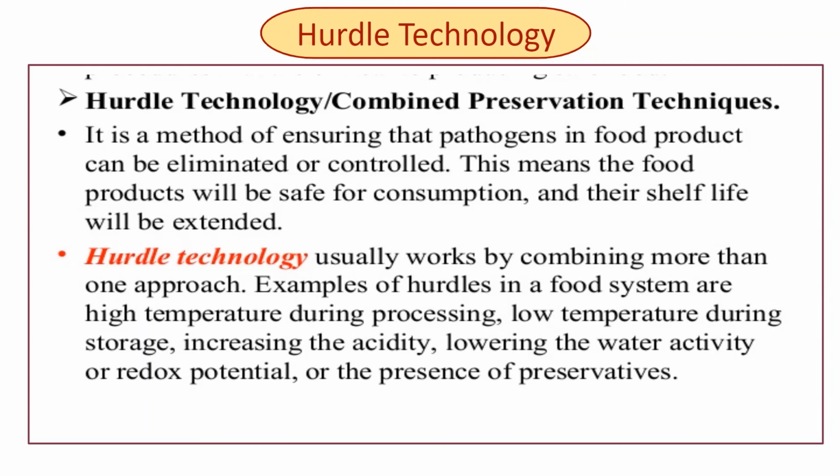So in today's lecture we have studied the food preservation techniques. The main aim in food preservation is to prevent the growth of bacteria, fungi or other microorganisms, and the other methods include to retard the oxidation of the fats which causes rancidity. Food preservation may also include the processes that inhibit visual deterioration, and the most important aspect of food preservation is to maintain or to create the nutritional value, texture and flavor.